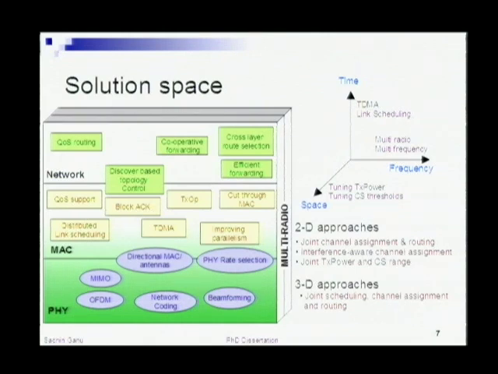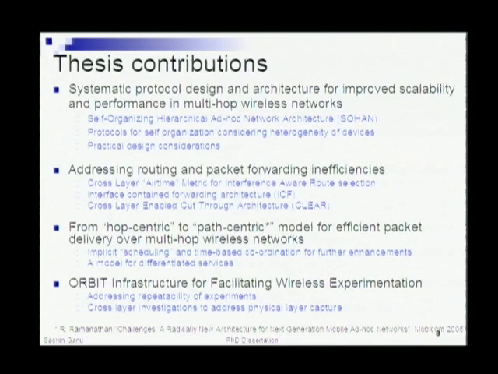But still, the fundamental problems associated with the MAC are left untouched, and you just try to patch around them by finding routes such that you don't have to interfere with other flows. So we address the basic problem of packet forwarding efficiency in multi-hop wireless networks. And in the final part,